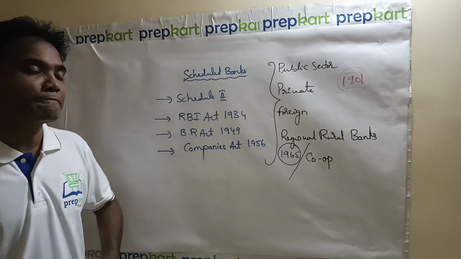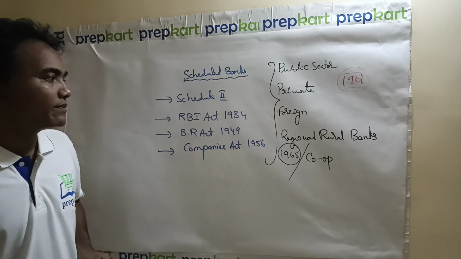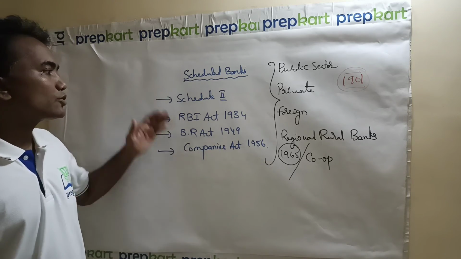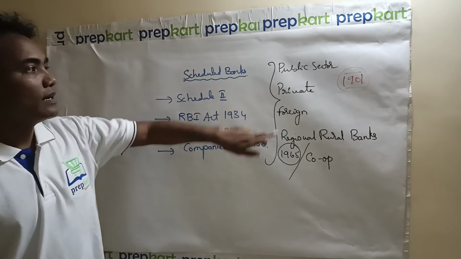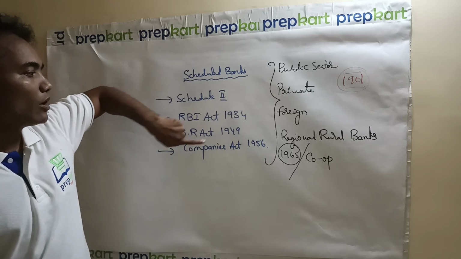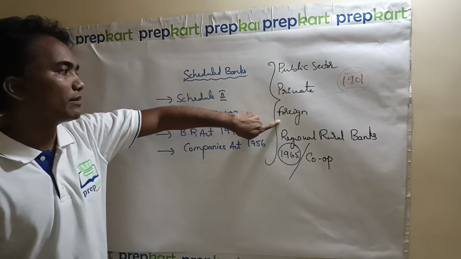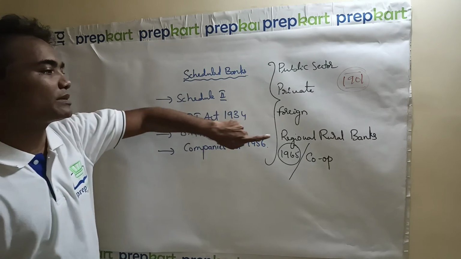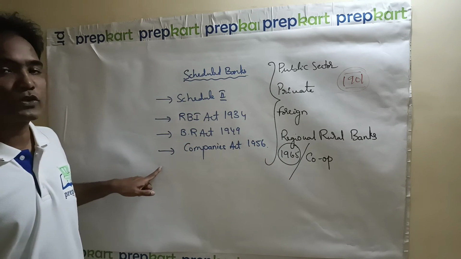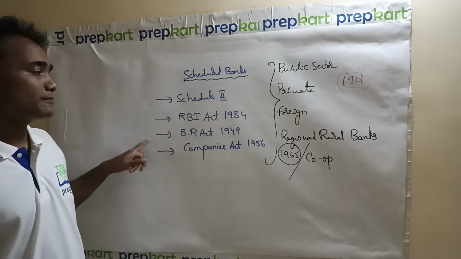So basically, at the grassroots level, at the core level, a scheduled bank has to follow these things. That means a public sector bank has to follow all these things, a private sector bank has to follow all these things, a foreign bank has to follow all these things. Similarly, regional rural banks and the cooperative structure also have to follow all these things.